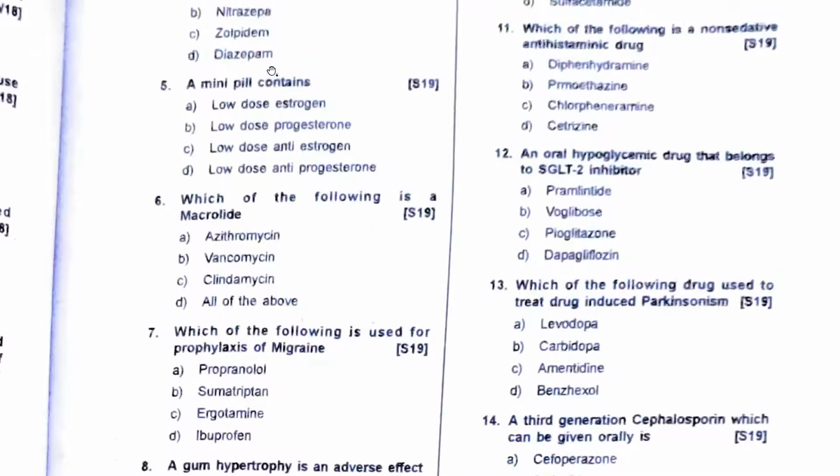Minipill contains, now see, OC pills, you will always have combined pills such as estrogen progesterone pills, or you'll have only progesterone only pills. You'll not have only estrogen pills. So they have not asked basically OCP. So a minipill is a type of OCP, so you will have low dose progesterone. It can never be low dose estrogen because it is always combined with progesterone.